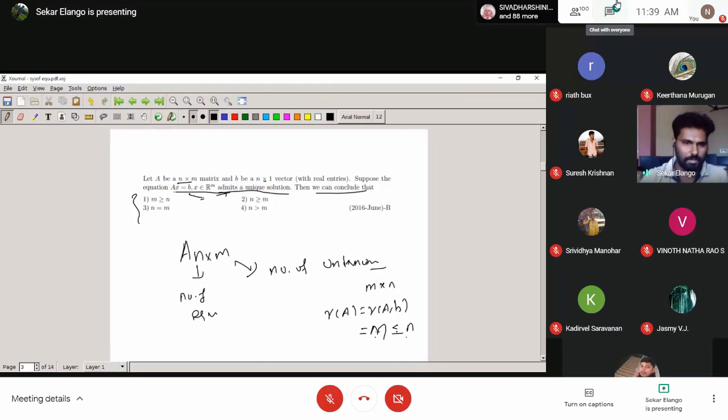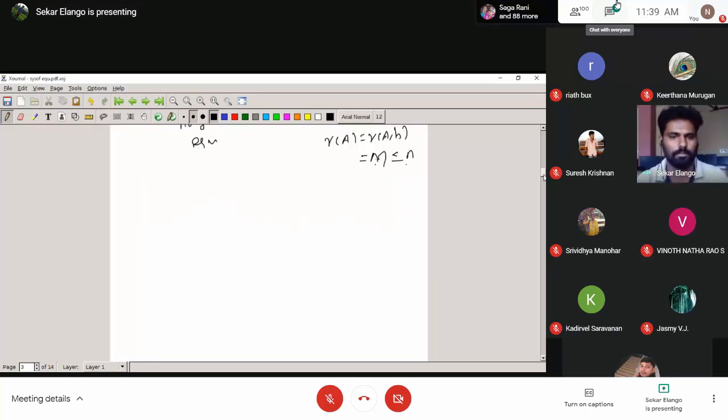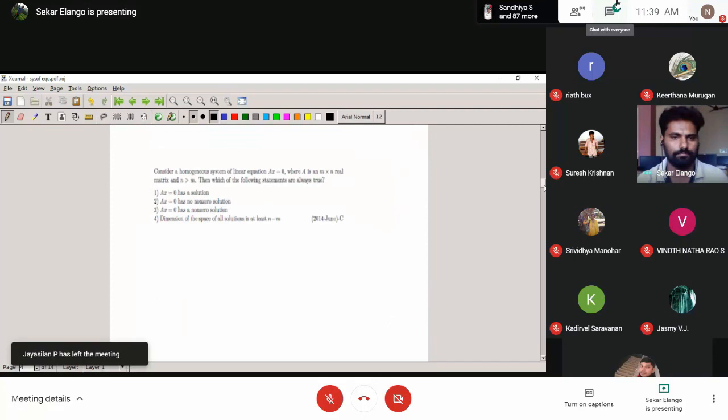What is the option? Any option is there? Yes, the second option. It is less than or equal to, not strictly less than, because we get rank less than or equal to minimum of (n, m). So it comes from less than or equal to m. So it's a simple question. Directly you can apply the direct property.